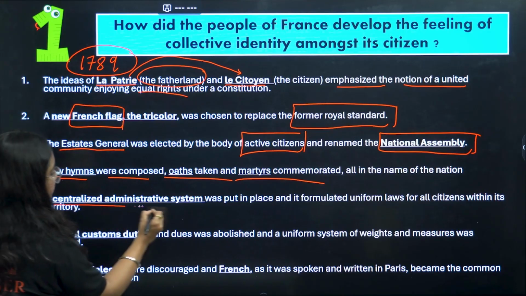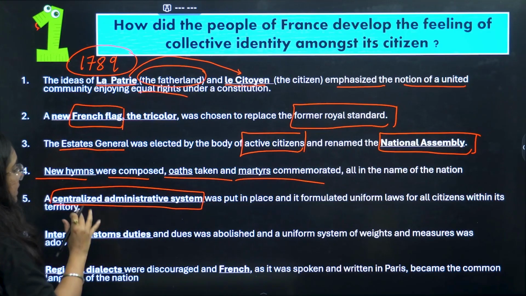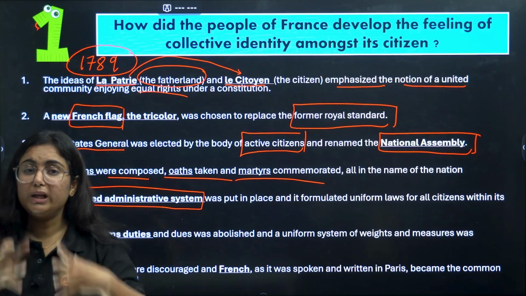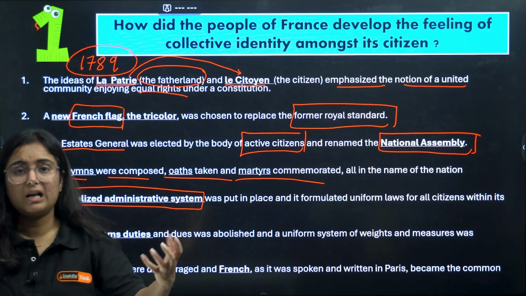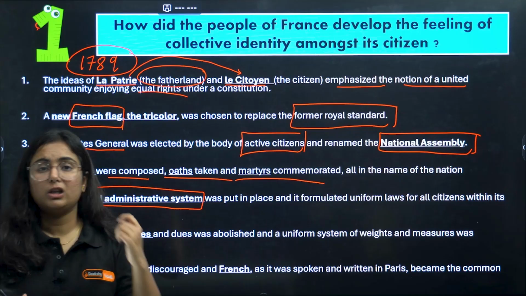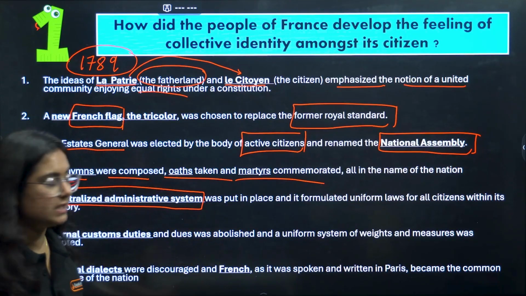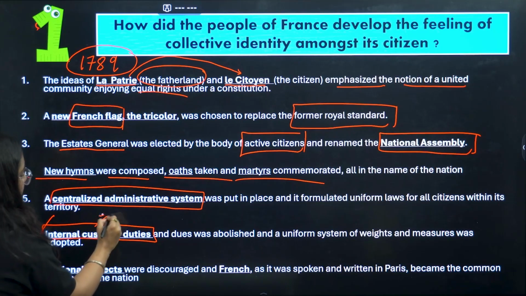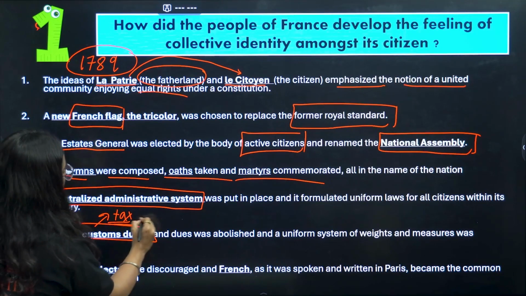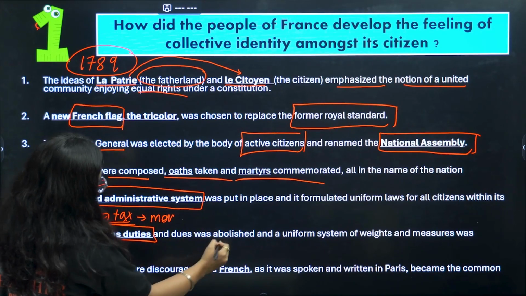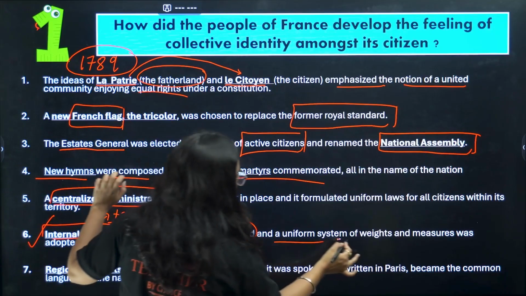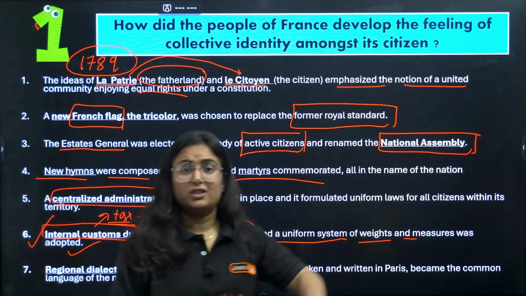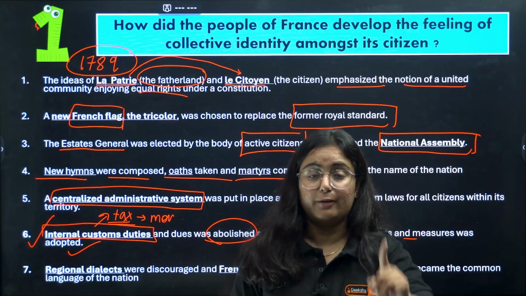A centralized administrative system was set up so that all the territories come under one rule. Uniform laws should be applied to the whole country. There should be no division on the basis of territories within France. Internal custom duties, that means internal taxes applied on the movement of goods and capital, were abolished, and a uniform system of weights and measures was introduced. Regional dialects were discouraged, and what did they do?